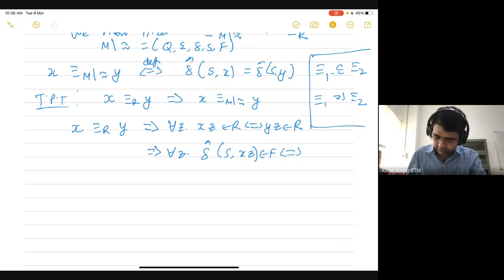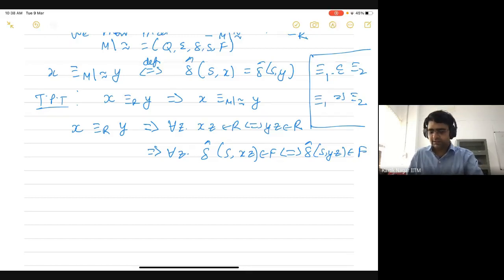if and only if delta hat of s comma yz belongs to F. So this is directly using the fact that the quotient automaton accepts the language R, which means if xz belongs to R, then delta hat of s comma xz will belong to F. And similarly, if yz belongs to R, then delta hat of s comma yz is going to belong to F.